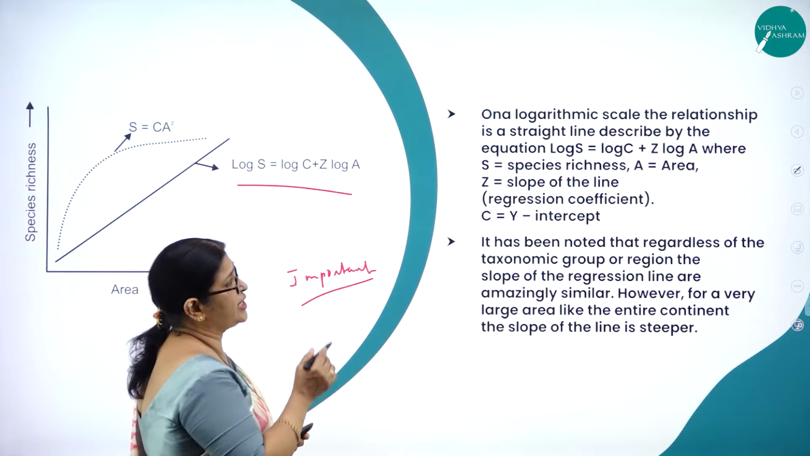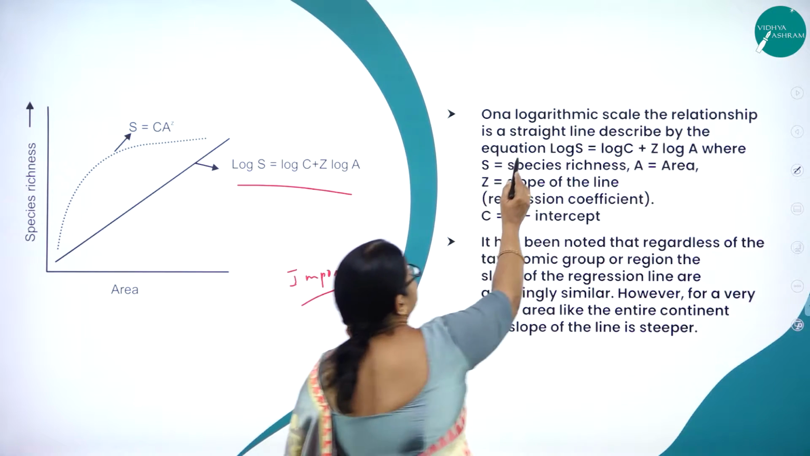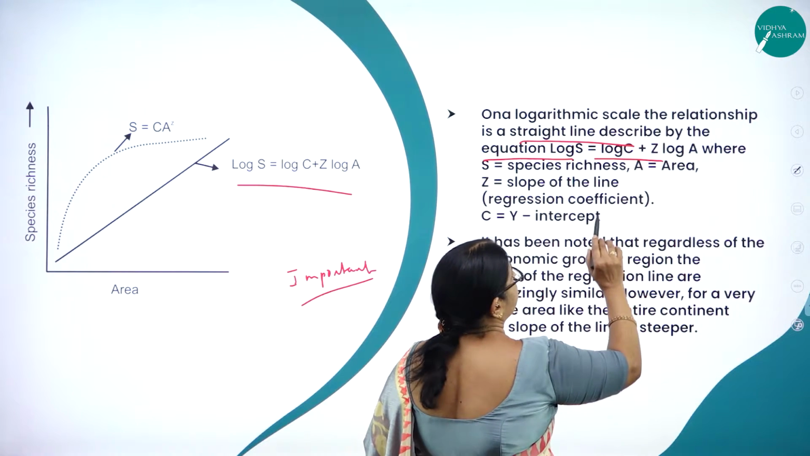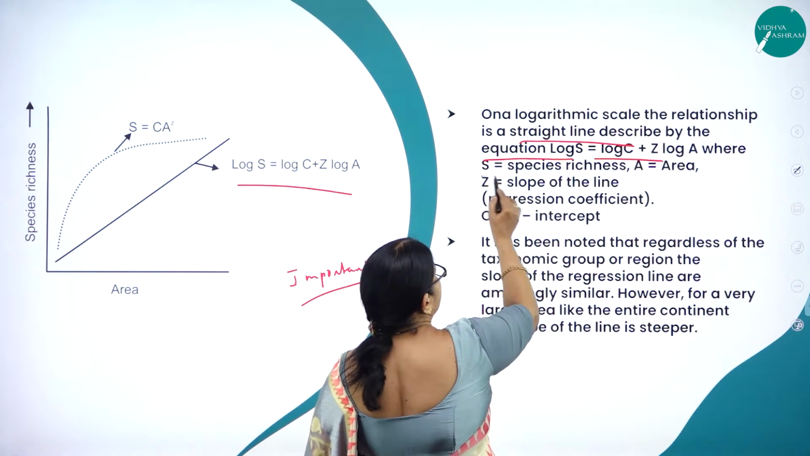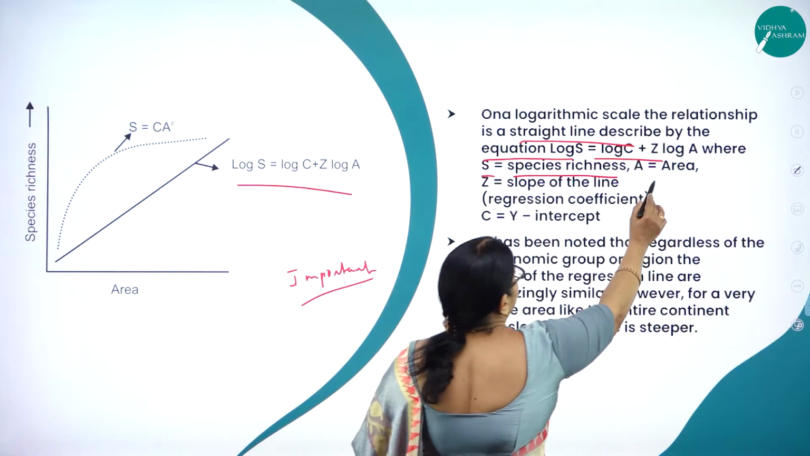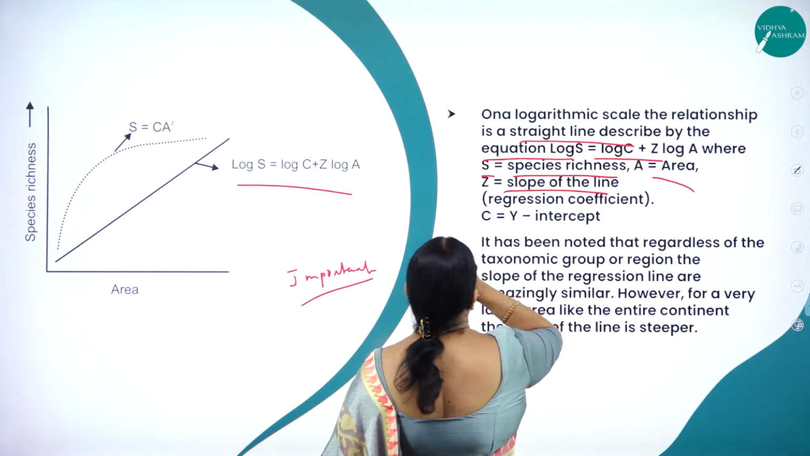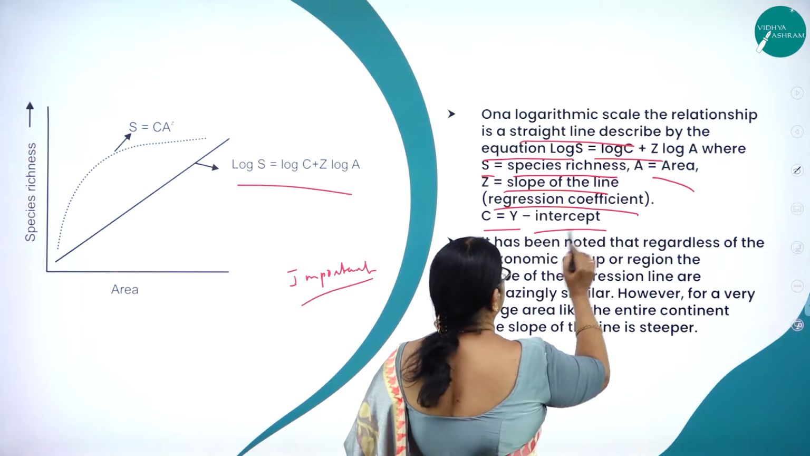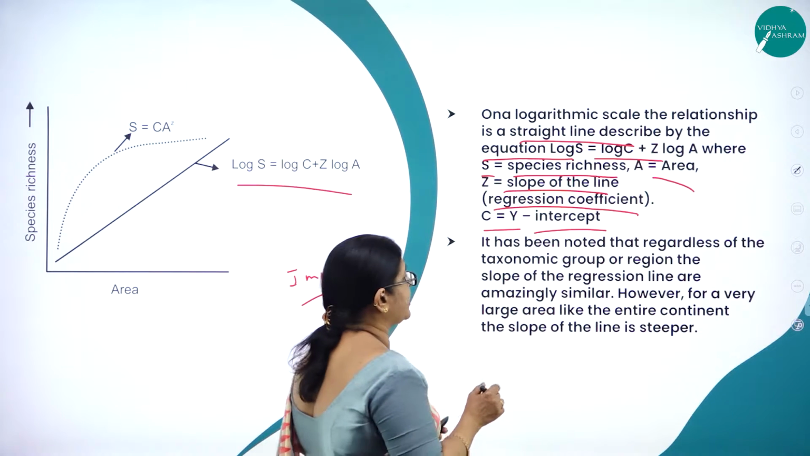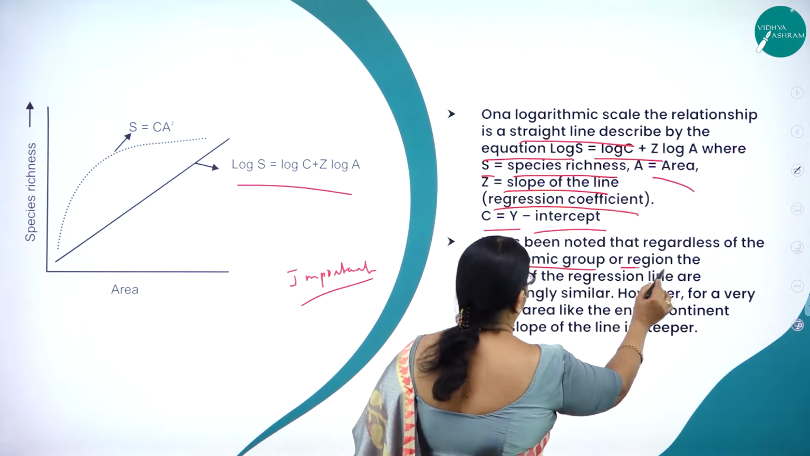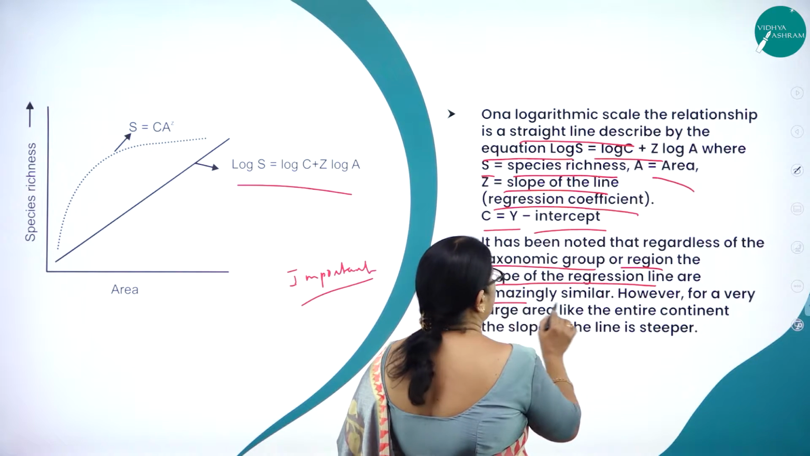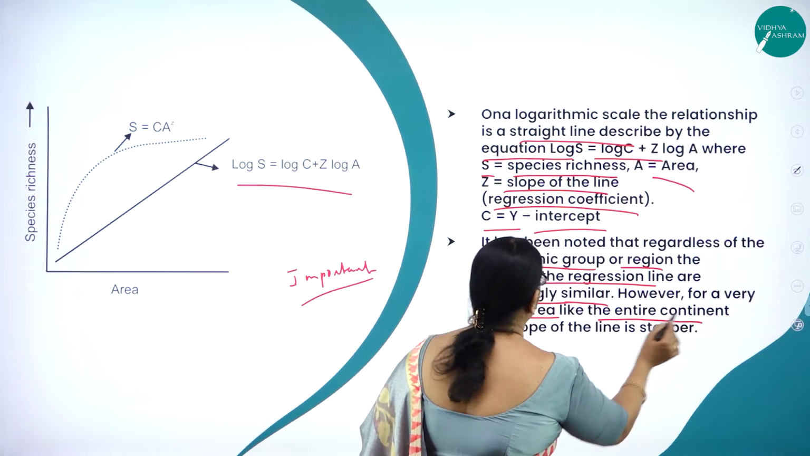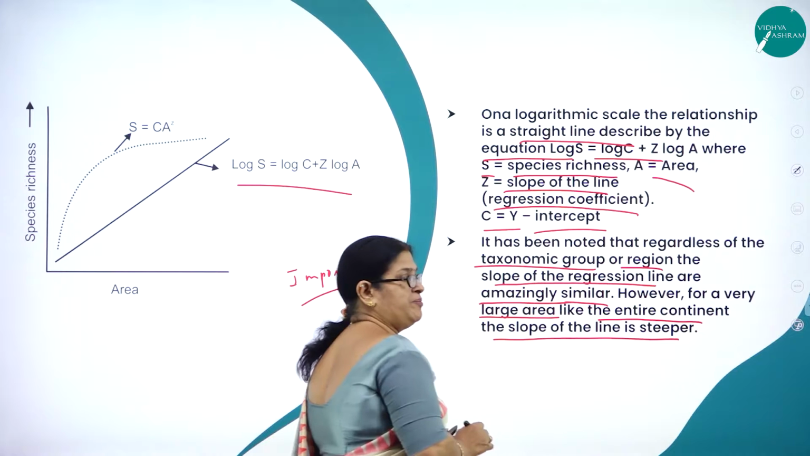So on a logarithmic scale, the relationship is a straight line described by the equation log S is equal to log C plus Z log A, where S is species richness, A is area, Z is slope of the line, that is the regression coefficient, and C is equal to y-intercept. So it has been noted that regardless of the taxonomic group or region, the slope of the regression lines are amazingly similar. However, for a very large area like the entire continent, the slope of the line will be steeper.